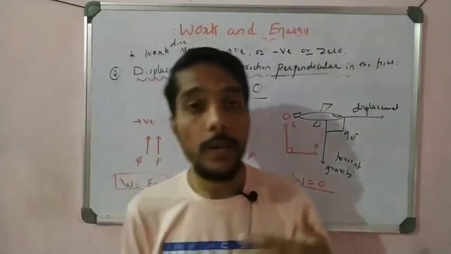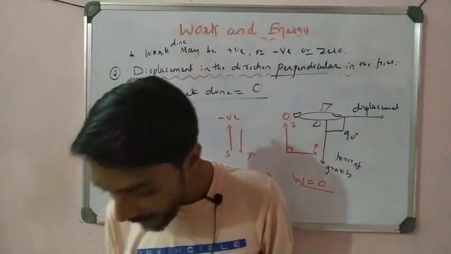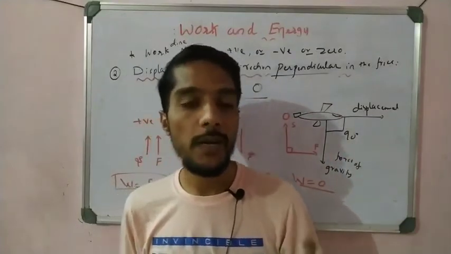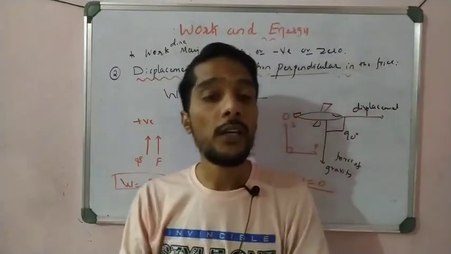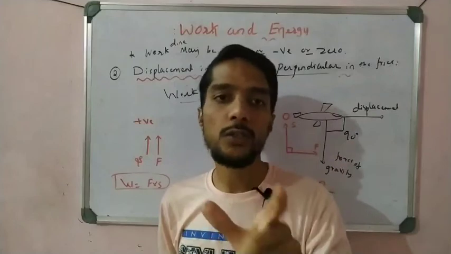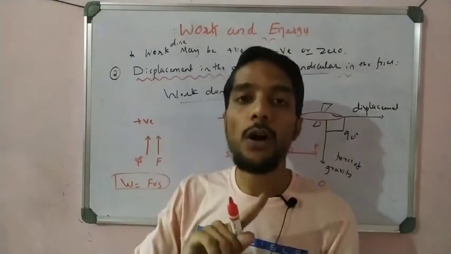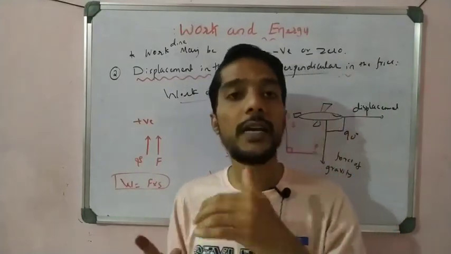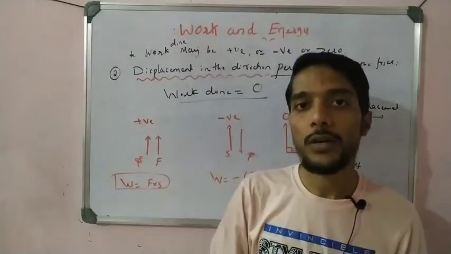Some examples are given in the NCERT. Please go to NCERT page numbers 148 and 149. There are 2 problems there. Please go and solve these problems, and you will get some idea. I leave these 2 problems for you as homework. Read the question, based on the formula W is equal to F into S, and decide whether to take positive, negative, or 0. Then put in the formula F into S and calculate the work done.